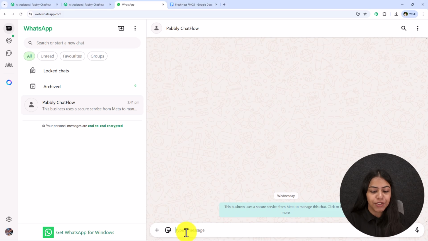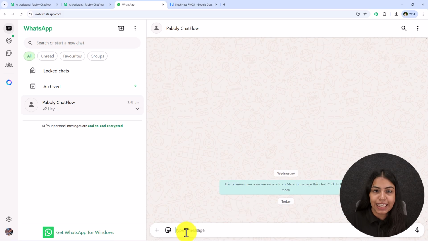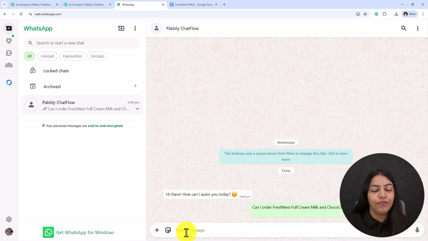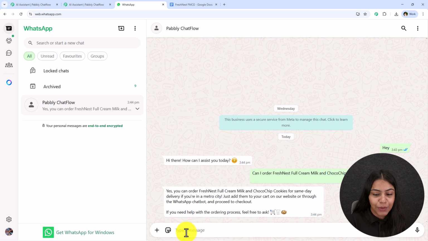Let's say I'm going to type hey on this WhatsApp chat and send it. Once we send this hey, you're going to see within seconds we get the reply: Hi there, how can I assist you today? Let's say I ask a question: Can I order this and this cookies for delivery today? Once I send this message, you're going to see within seconds the AI assistant reply: Yes, you can order, and over here is the rest of the details.